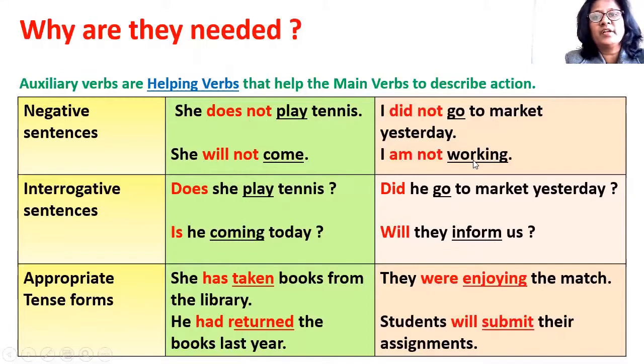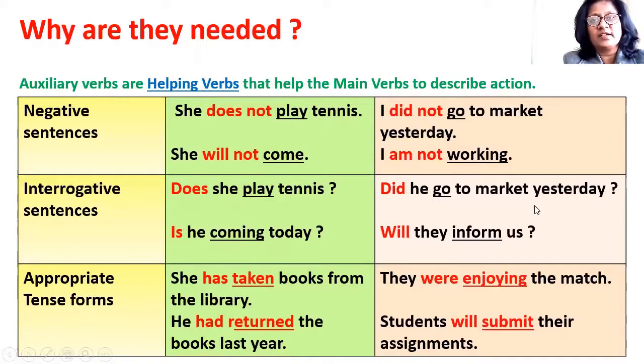I am not working. In these sentences, play, come, go and work. These are main verbs, and we have added not in the auxiliary verbs does, will, did and am. So these are auxiliary verbs. Now similarly, we need auxiliary verbs to make interrogative sentences. Let us take some examples. Does she play tennis? Is he coming today?